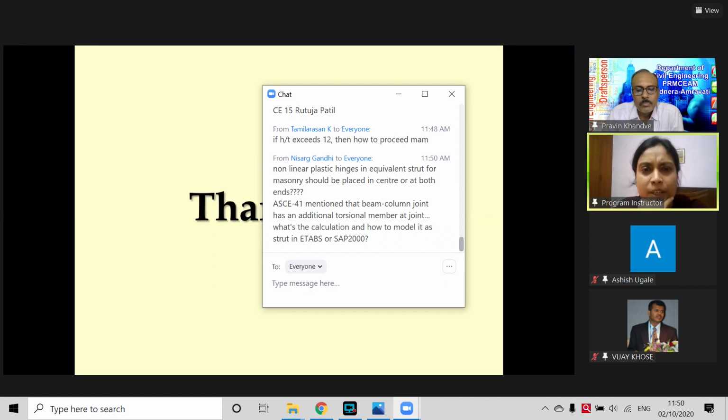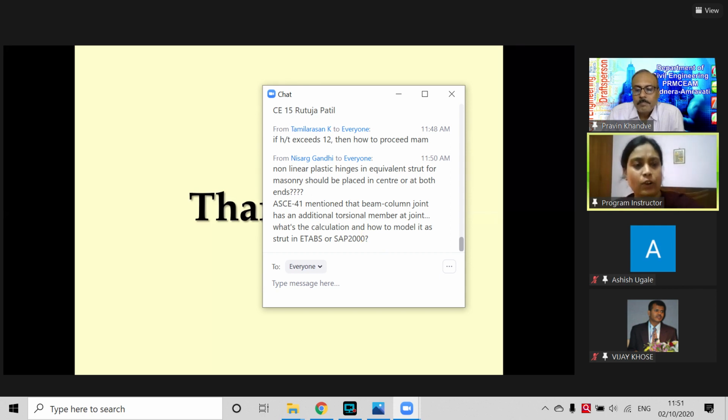ACI 41 mentioned that a beam-column joint has an additional torsional member at the joint. What's the calculation and how do we model it in STAAD, in terms of SAP?